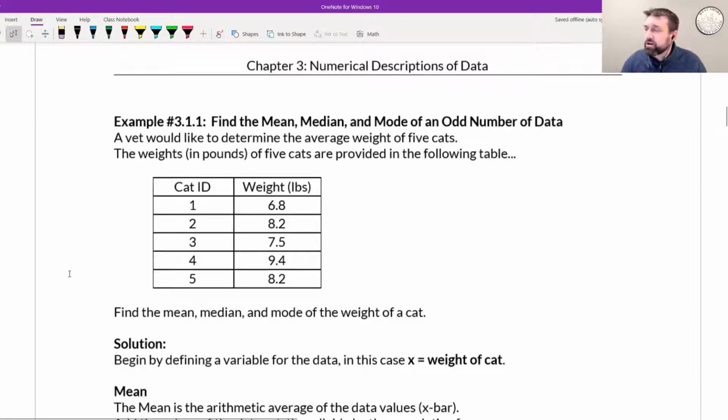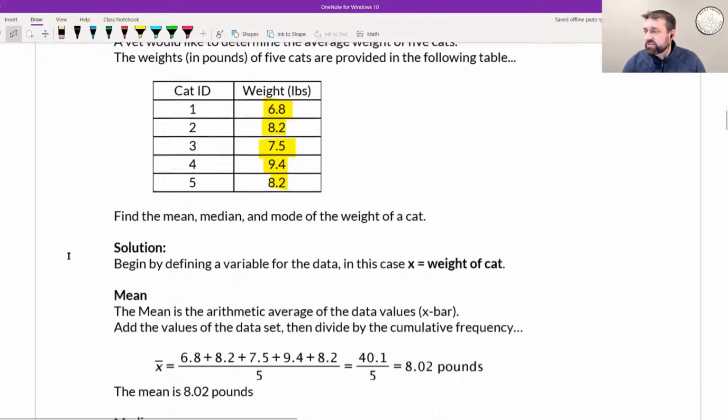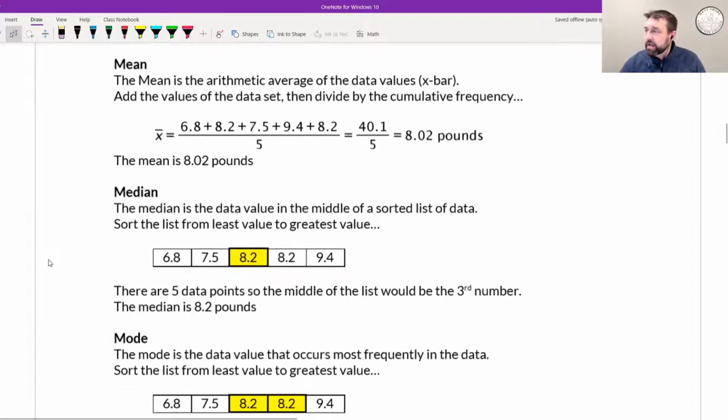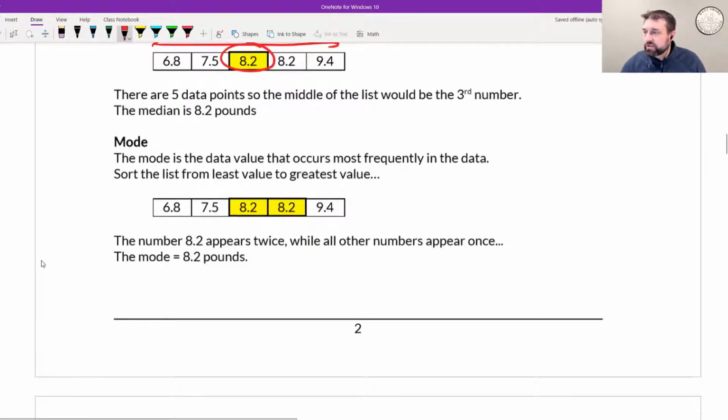Let's say you work at a veterinary clinic and you have 5 cats and you measure the weight of these 5 cats. You add them up and divide by 5 and you will find the mean of the 5 cats' weight. For the median, line them up least to greatest, something like this, and the one in the middle is the median. That's the number in the middle. And then finally, the mode is the number that appears the most often, and that happens to be 8.2 pounds. So mean, median, and mode.